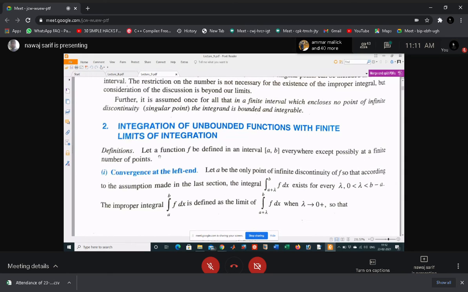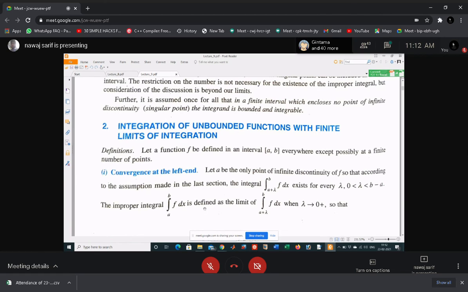Let a function f be defined in this interval everywhere except possibly at a finite number of points. First assume that at a this infinite discontinuity happens. Then how will we find the integration? Let a be the only point of discontinuity, so that according to the assumption made, the integral from a plus lambda to b of f(x) dx exists for every lambda such that lambda is less than b minus a.